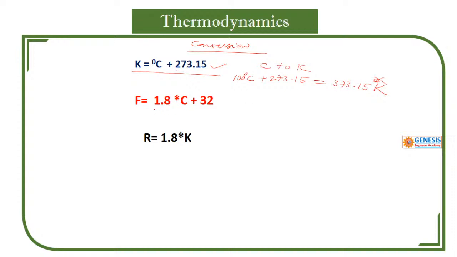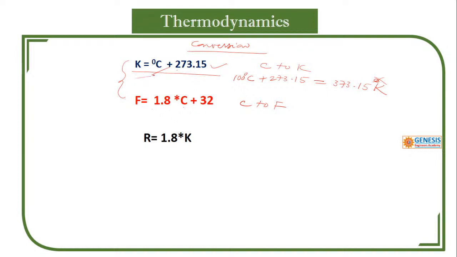And this one is directly C to F. These two are very common. Sometimes the data may be given in Celsius, then you have to convert it to Kelvin, to apply for gas laws, thermodynamic properties, all these things.